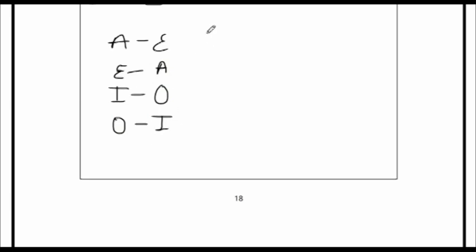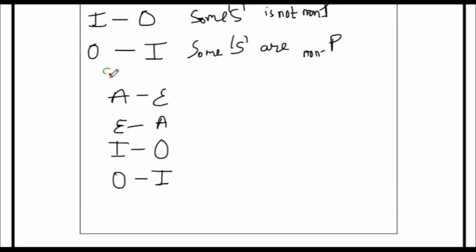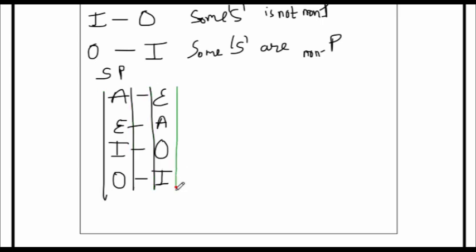The second rule is that this is the original column, and this is the obverse column. In the obverse, the subject and predicate are not interchanged. They remain as subject and predicate, except that the predicate is replaced by its complement, that is non P. That is all you need to remember. So A goes to E, the subject remains where it is, and the predicate is replaced by its complement.